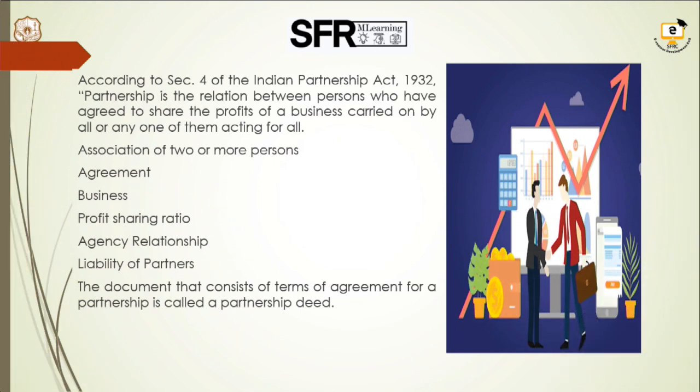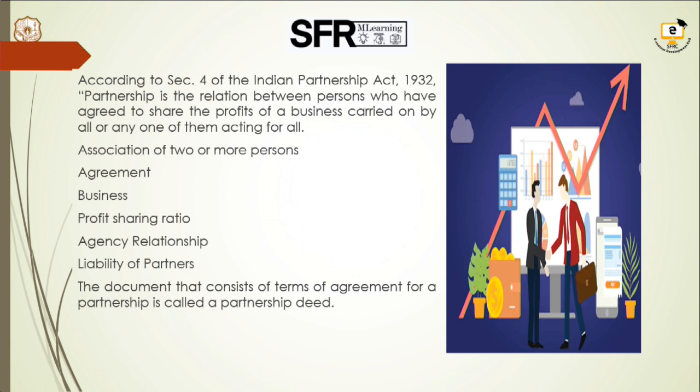Partnership is defined under the Indian Partnership Act 1932, in section 4. Here it means that partnership is the relationship between persons who have agreed to share profits of a business which is carried on by all or any one of them acting for all. Then we have to know about the main characteristics of partnership.